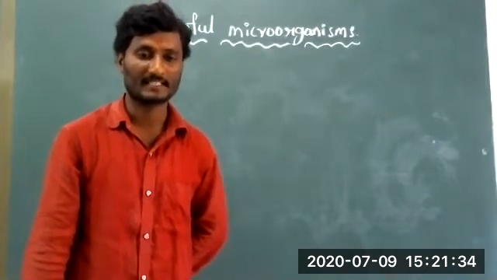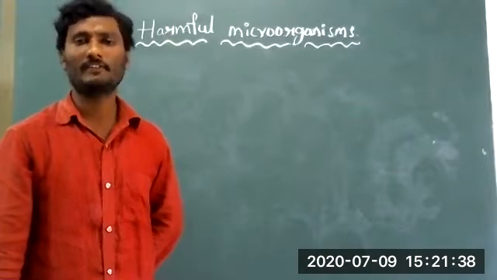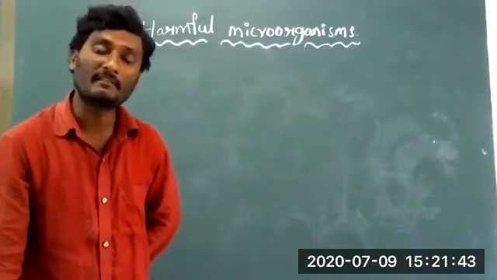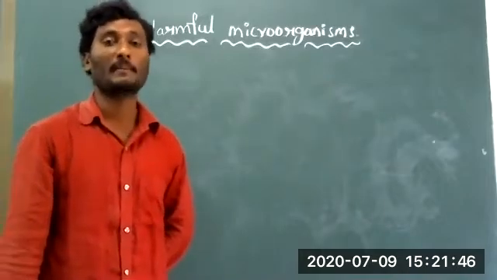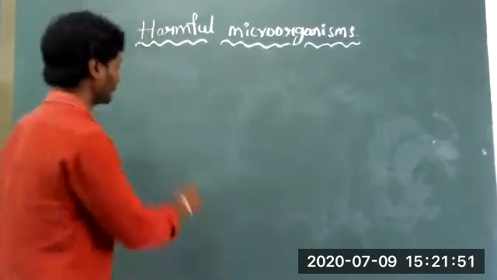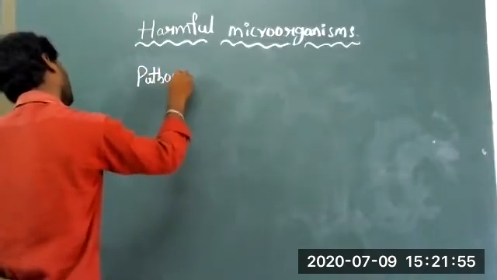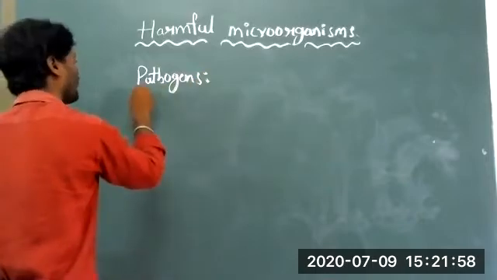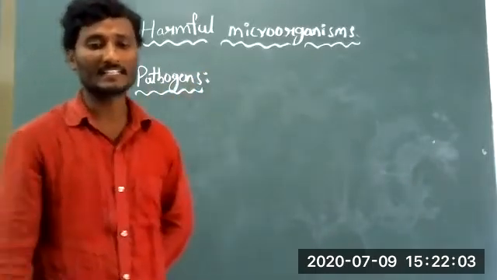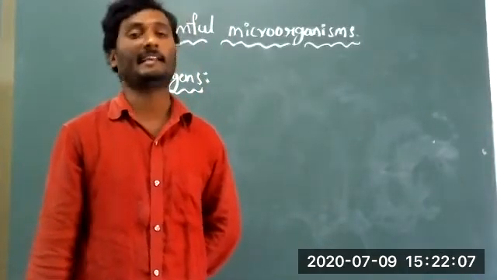With the help of microorganisms, we are getting several types of diseases. Those microorganisms are called pathogens. A pathogen means a microorganism which causes disease in living things.